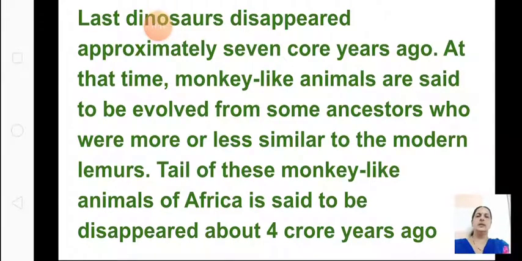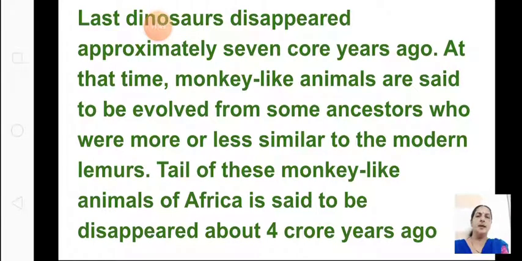Okay, so in human evolution, what you have to learn is the figure that is there, as well as the timeline, which year what had happened. Might be this looks difficult, but when you write it in the form of a table and learn, it becomes easier. I will give you a short hint how we have to learn. First learn what had happened 7 crore years ago. The last dinosaurs disappeared approximately 7 crore years ago.